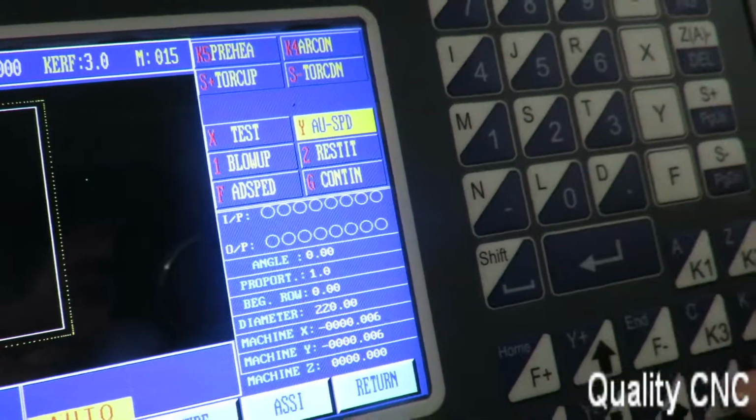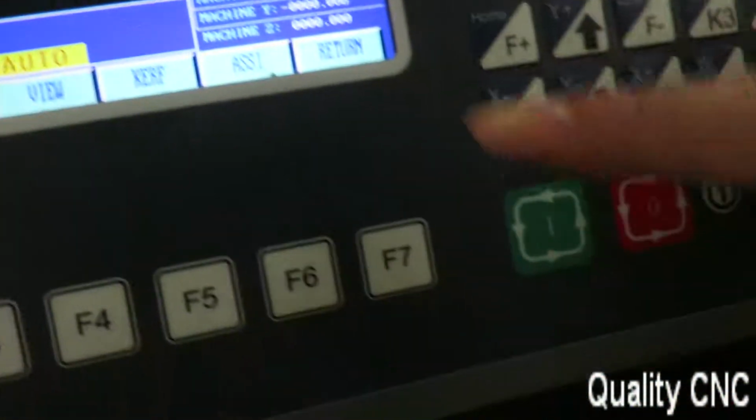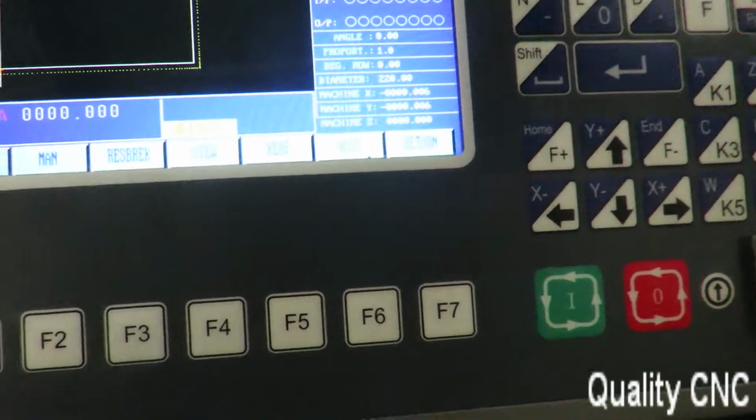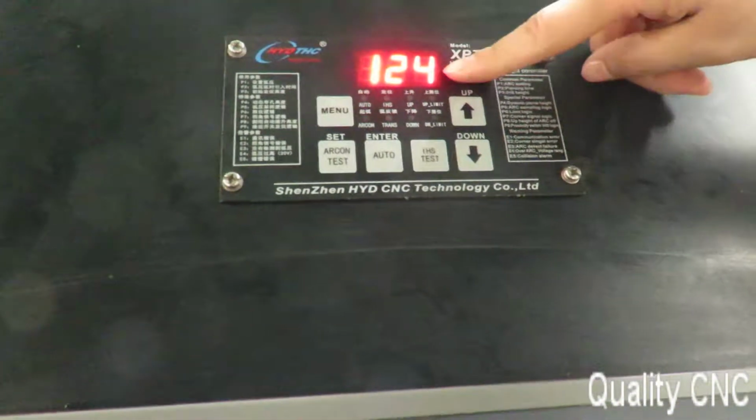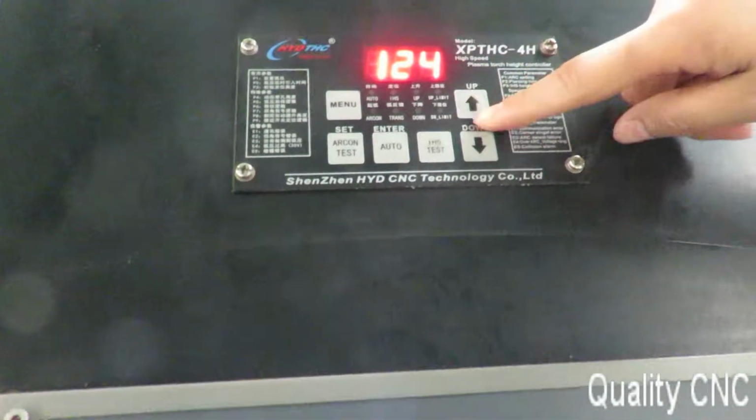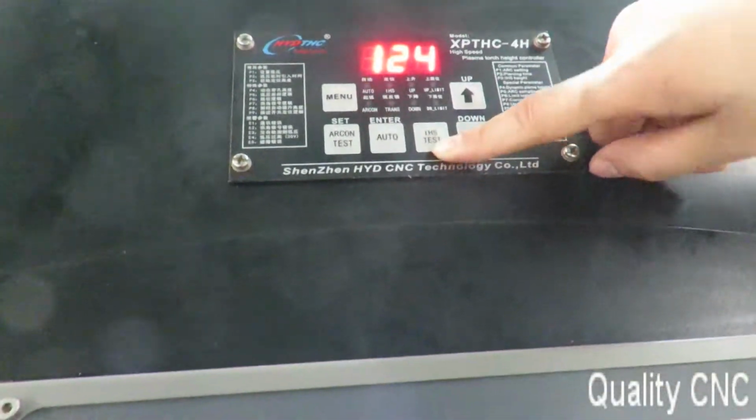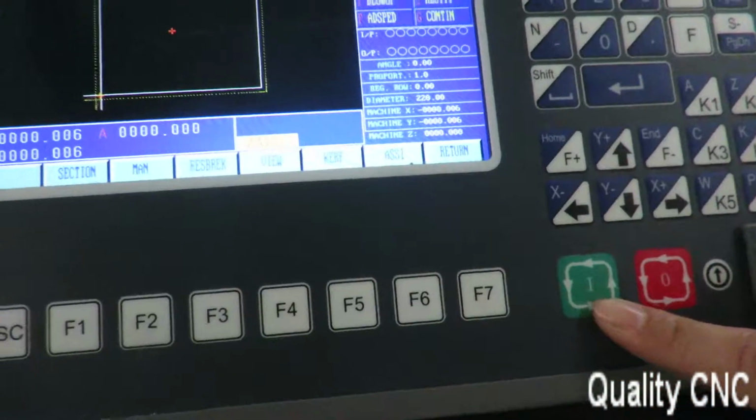Solid, enter and enter. So the working piece is 3 solid. Okay, after we set the parameter and we set the arc value, after we set IHS height, we can work. Press here.